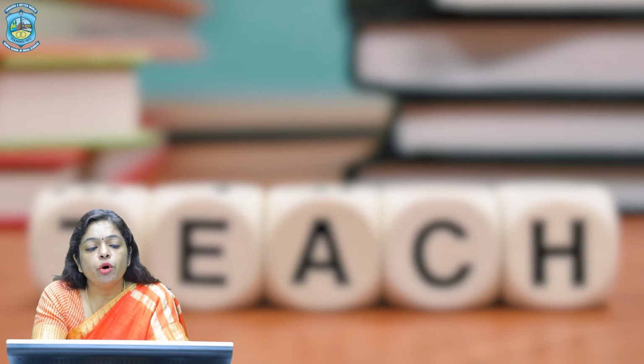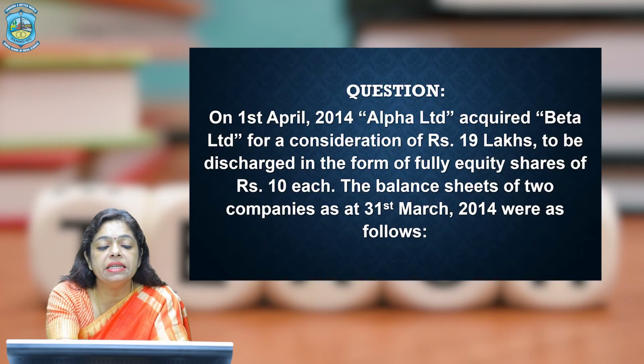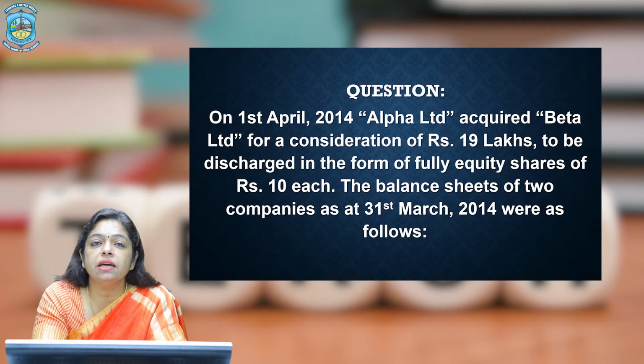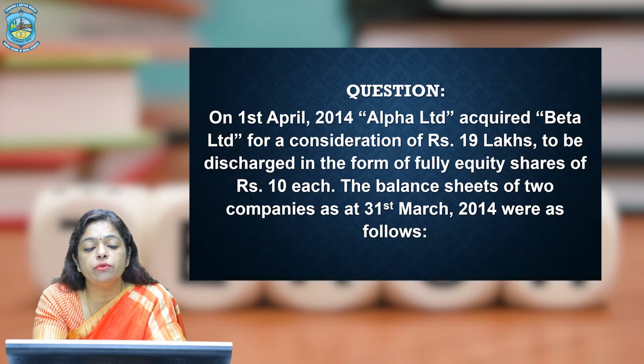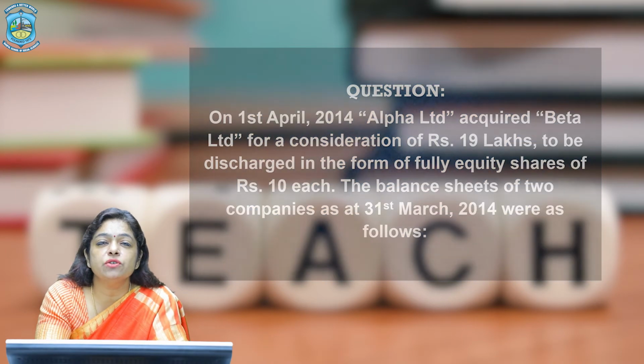Another important point is the purchasing company is giving a consideration of rupees 19 lakhs to the selling company, which is to be paid in the form of equity shares of 10 each. So this 19 lakhs becomes the purchase consideration payable by the purchasing company to the selling company.